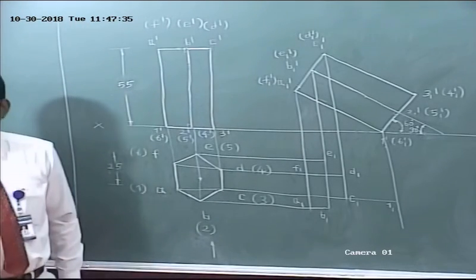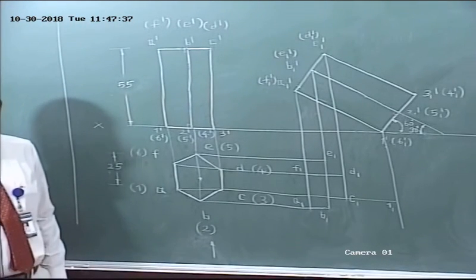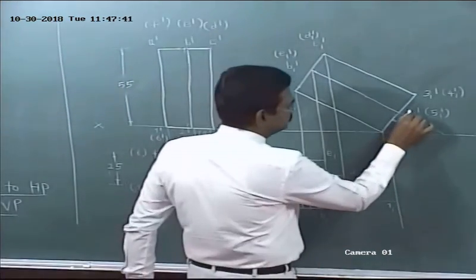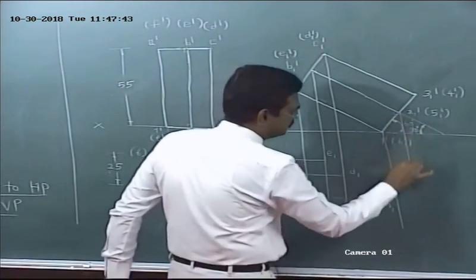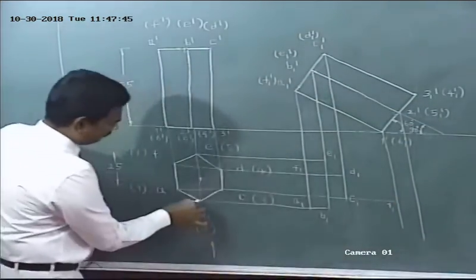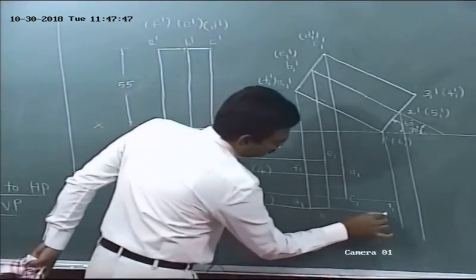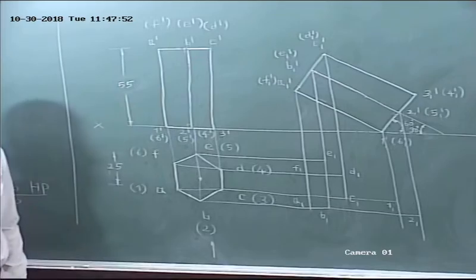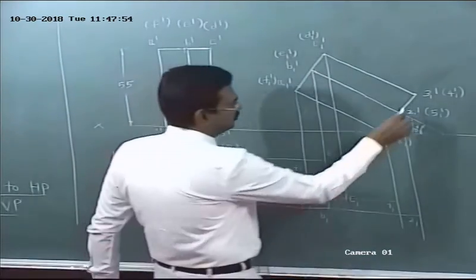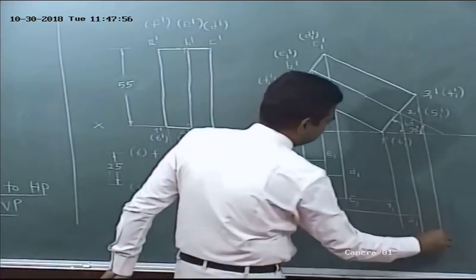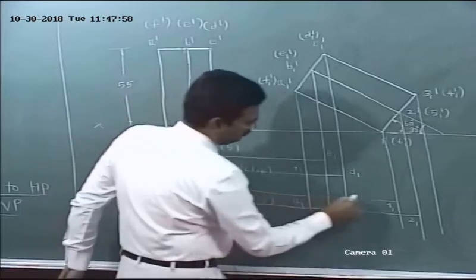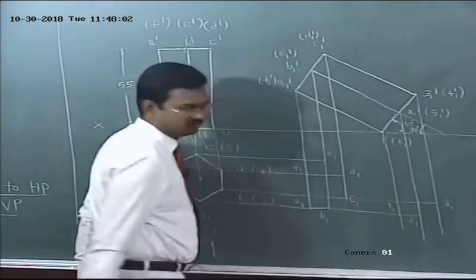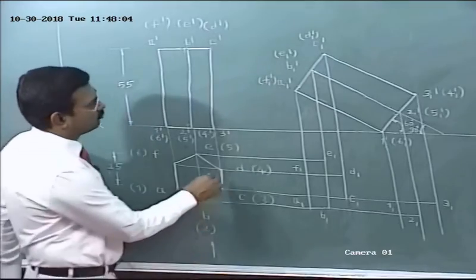Am I right? Next, what is the next corner? We have to get 2, 1. For this, from 2, 1 dash, draw a vertical line. From 2, draw a horizontal projector. These two intersect at 2, 1. What next? 3, 1. From 3, 1 dash, draw a vertical projector. From 3, draw a horizontal projector. These two intersect at 3, 1. Isn't it? Next, 4, 1.